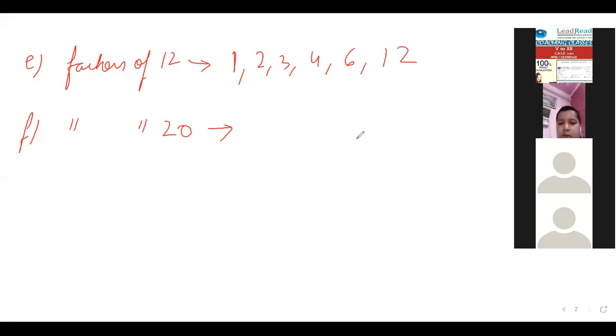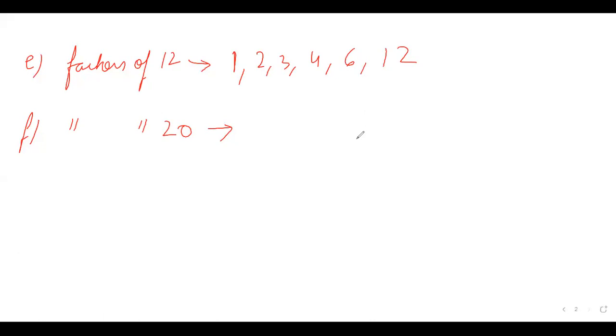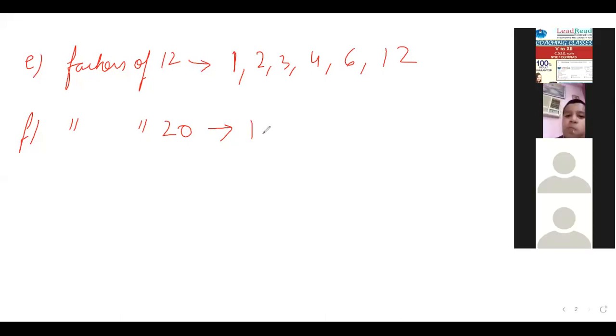Yes, and this is correct for Tanmay. It is correct for Ahana. So now I give a chance to Samarth. Yes, ma'am. The factors of 20 are 1, 2, 4, 5, 10, and the last 20.